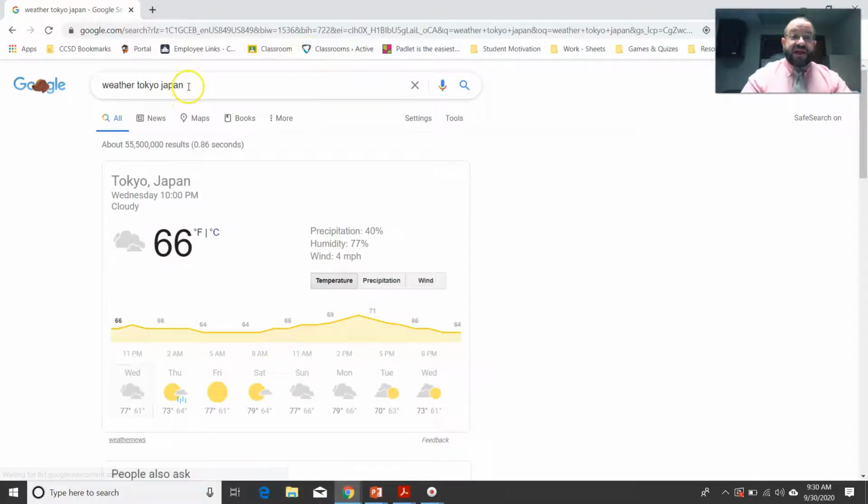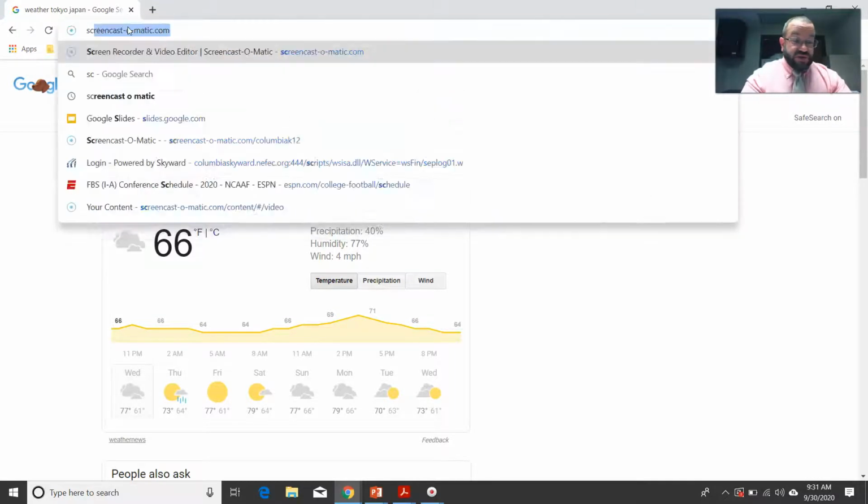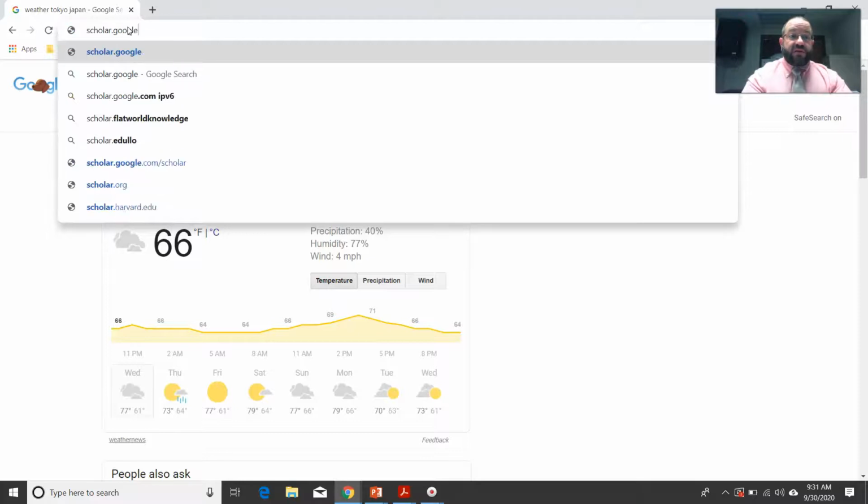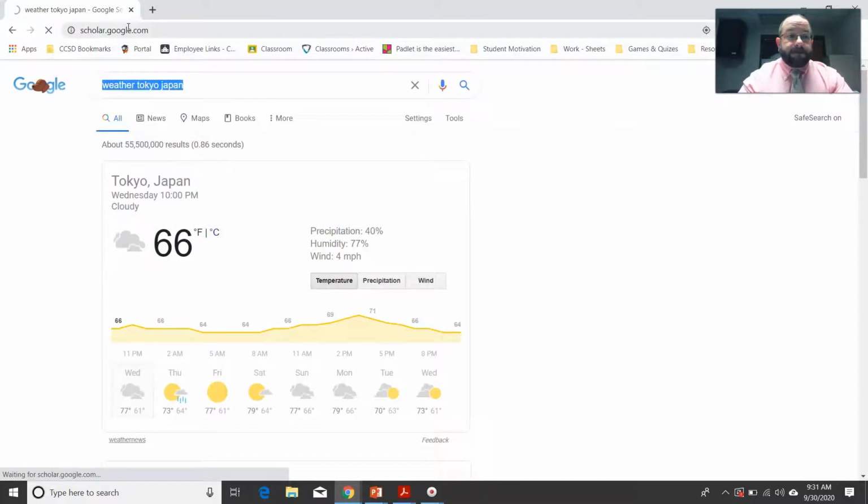All right, last thing I wanted to show you is Google Scholar, all right? If you find yourself going to college, you could use this site. Now, this site's a little bit different because it's advanced searches, all right? It's academic world stuff. So let me show you this. So I'm going to go to scholar.google.com. All right. Wait for it to pop up here. It'll take just a quick second.